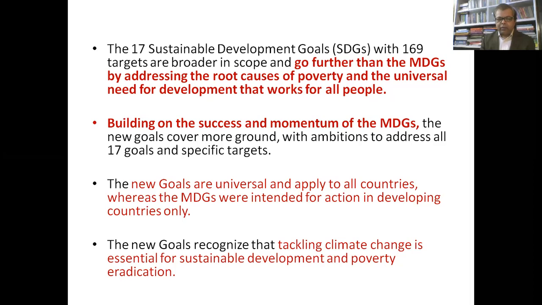But here, the 17 goals are taking into consideration the interest of people living not only in developing countries, but also in developed countries. So here the whole world is coming onto one single platform. The targets, the indicators, and the goals are equally relevant and applicable for all countries.